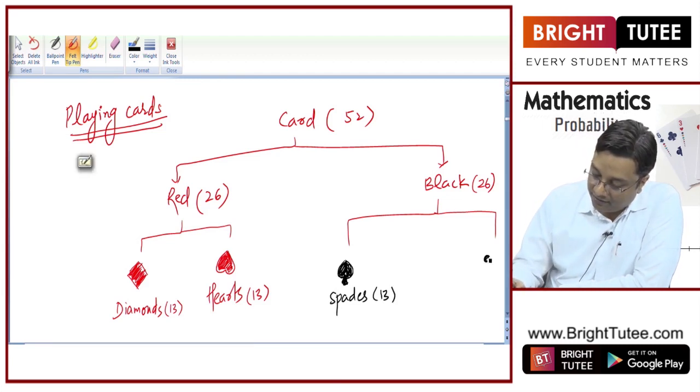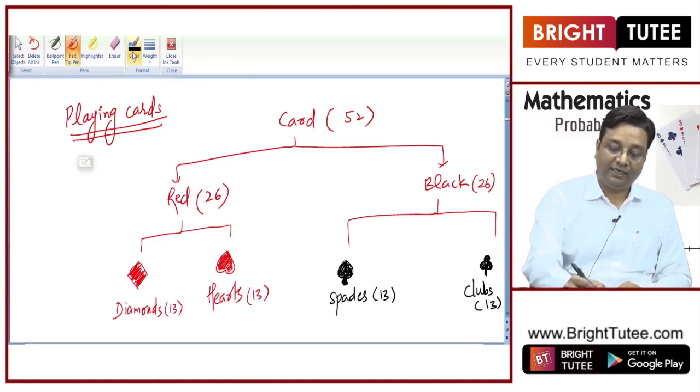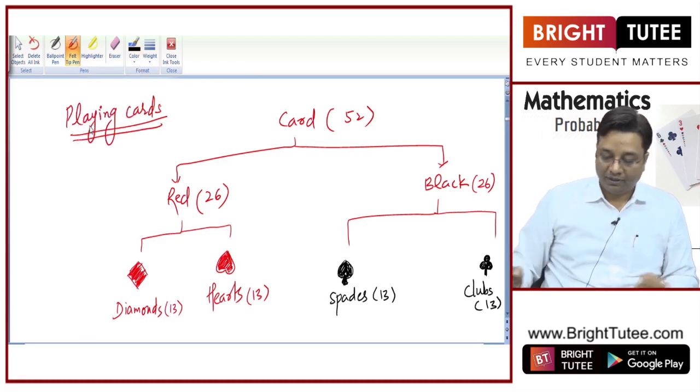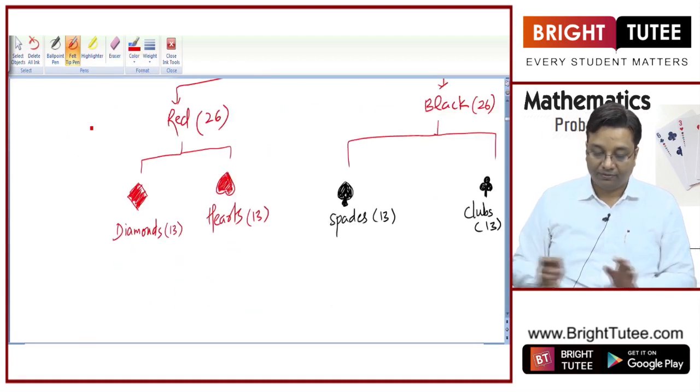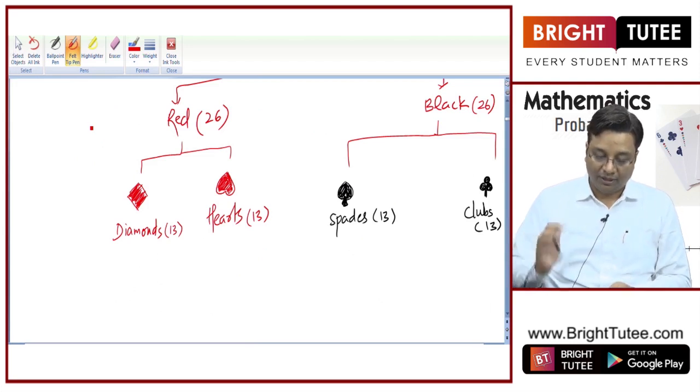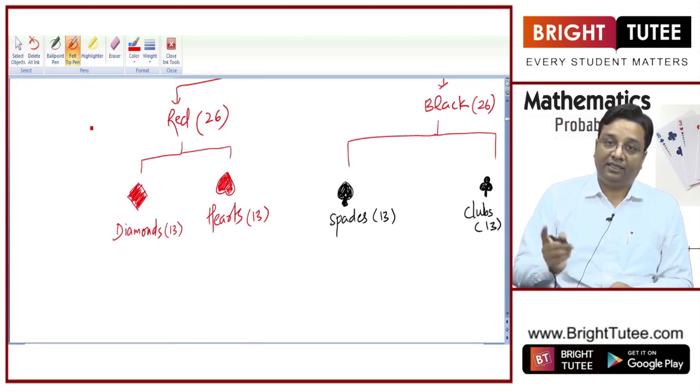Another card looks like this. This is clubs and 13 in number, right? So this is about playing cards. Okay. There are 4 kinds of cards: diamonds, hearts, spades and clubs. Okay. Each 13 in number.